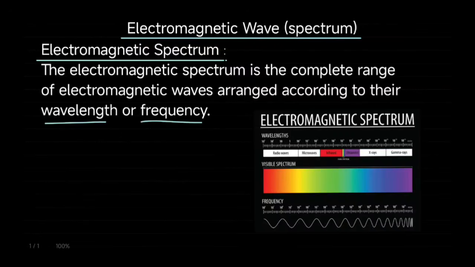If you have the infrared, we have a particular wavelength for it. If we have the microwave, we have a particular wavelength for it. If you have the radio and TV wave, we have a particular wavelength for it. So we'll be looking at the wavelength of each of them, stating their wavelengths from one point to the other. Then we'll solve problems on wavelength and frequency of the electromagnetic spectrum.